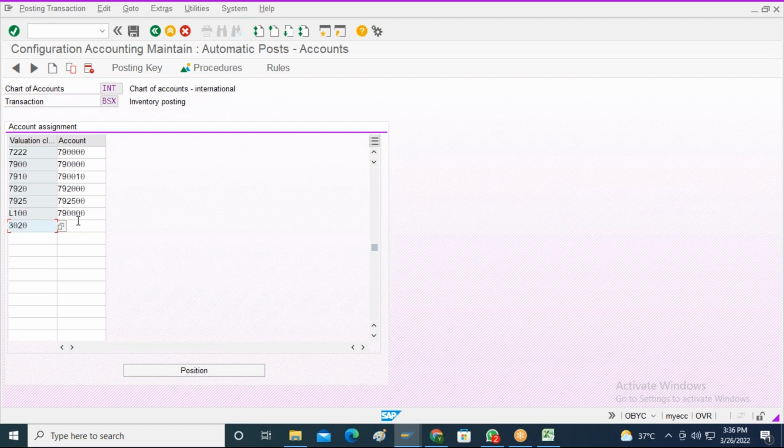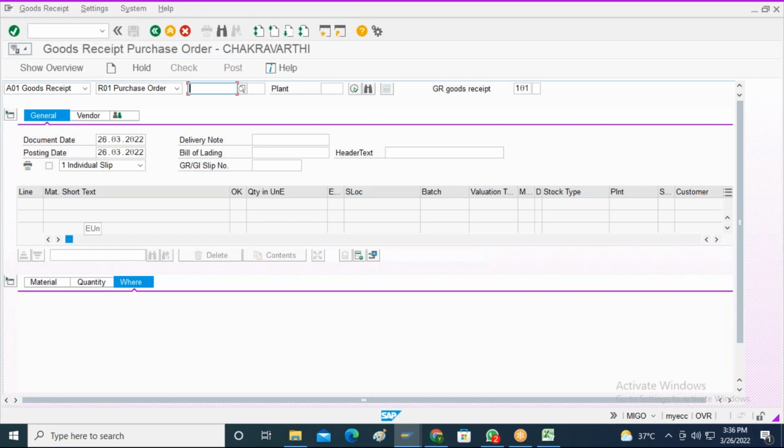I need to maintain the relevant GL account. Though the GL account details will be given by the finance consultant, right? Otherwise, you create your own. Normally, in real-time projects, finance people will create the GL account, and that GL account you just need to specify over here.